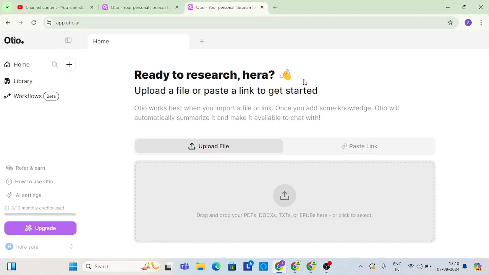Here is why. After testing many AI tools, I finally found one that is 10x better and super easy to use. Say hello to Otio, the best AI search assistant I have ever tested. Whether you are looking to overcome writing blocks, boost creativity, and streamline your writing process, Otio has got you covered. Why I love Otio?